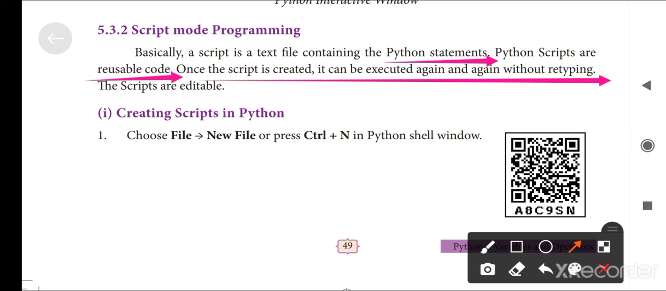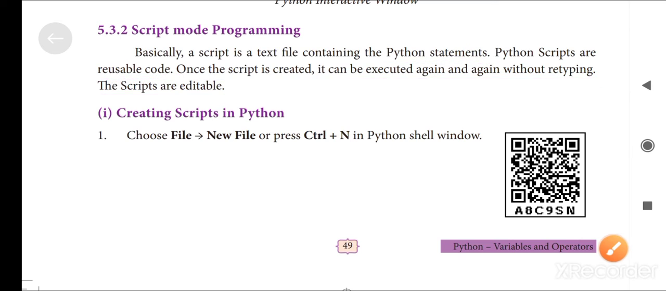But this is not suitable for all programming. If the user wants to change something, it cannot be accepted, because whatever is in it gets executed. That is the problem of script mode. Script modes are editable, but the repeated code has to be executed again and again. This is the disadvantage of script mode programming.